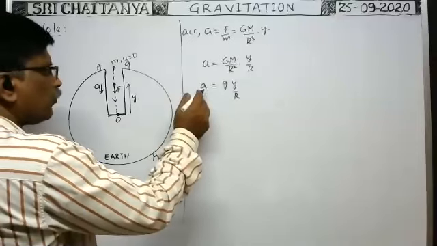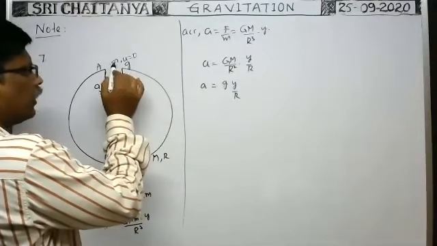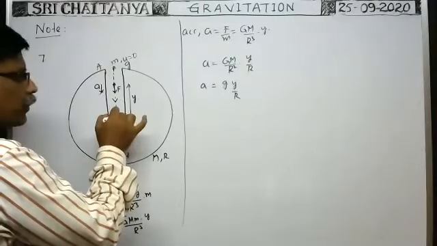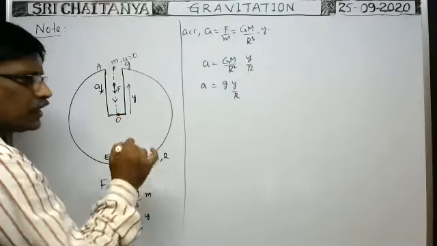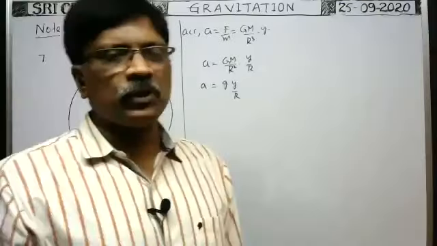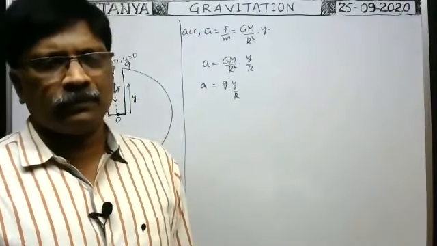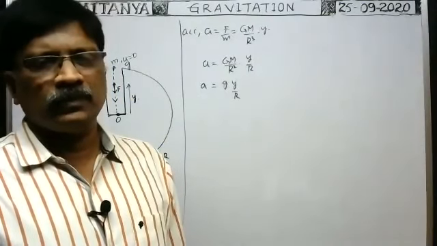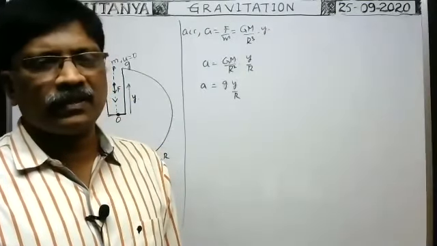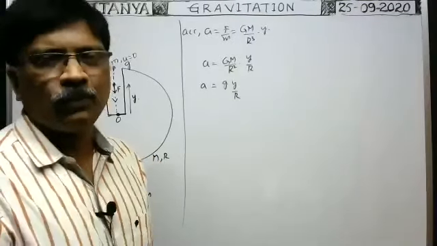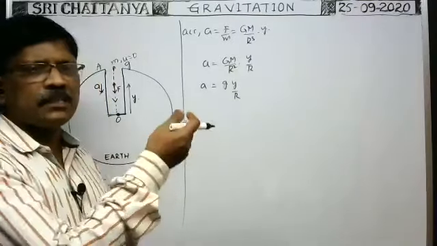So whenever A is variable, we cannot write the formula for time taken by the particle to travel a distance equal to capital R or capital H, small h, as root 2h by g. We should not write that. I think Sriram, you could understand this one. If the variable force or variable acceleration is there, we should not write directly root 2gh like that. If g is constant, we can write, but g is variable.